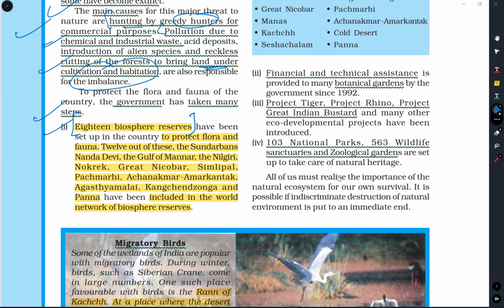18 biosphere reserves have been constructed, formed by our country. In these 18 biosphere reserves, 12 are part of the World Network of Biosphere Reserves.